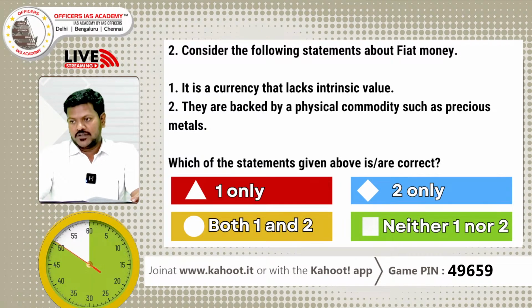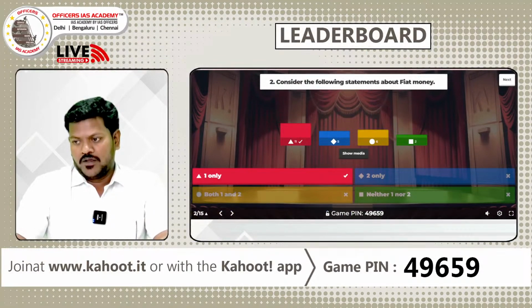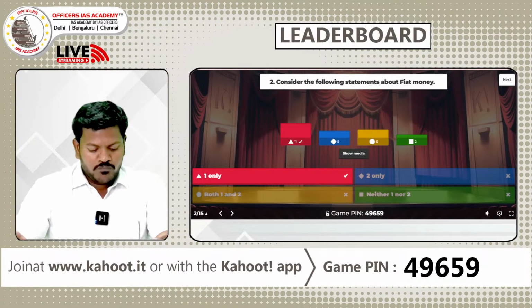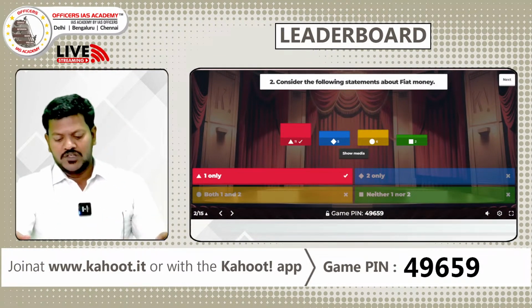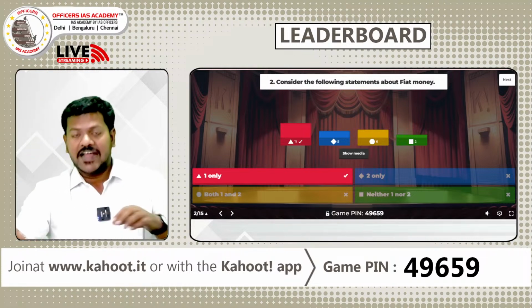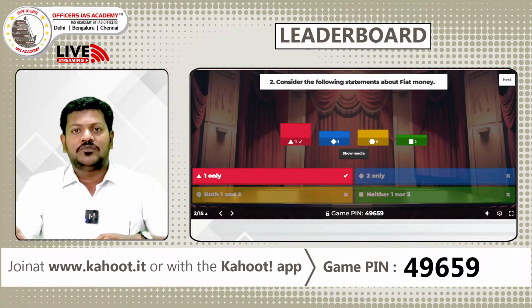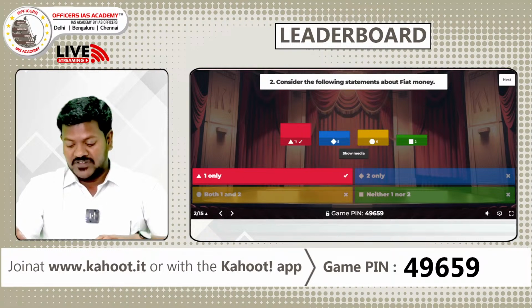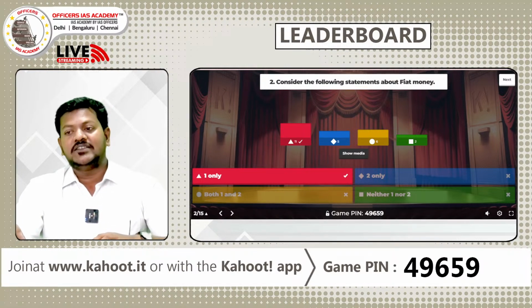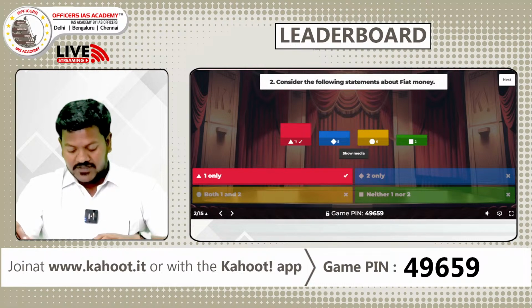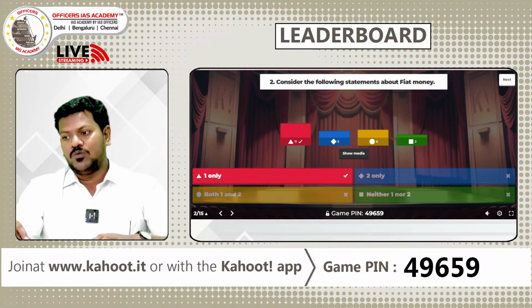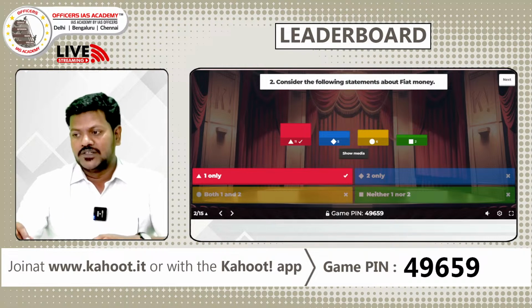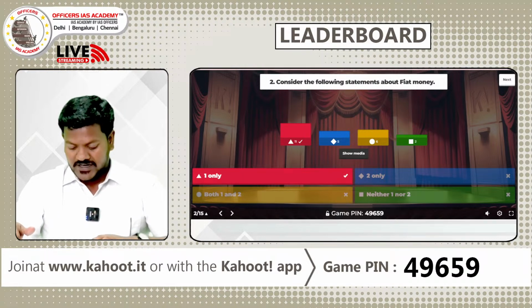So yes, it is a currency that lacks intrinsic value. The first statement, that is correct. And the second, they are backed by a physical commodity such as precious metals. Statement 2 is wrong. So the right answer is option A, 1 only. It's good that most of you answered correctly.